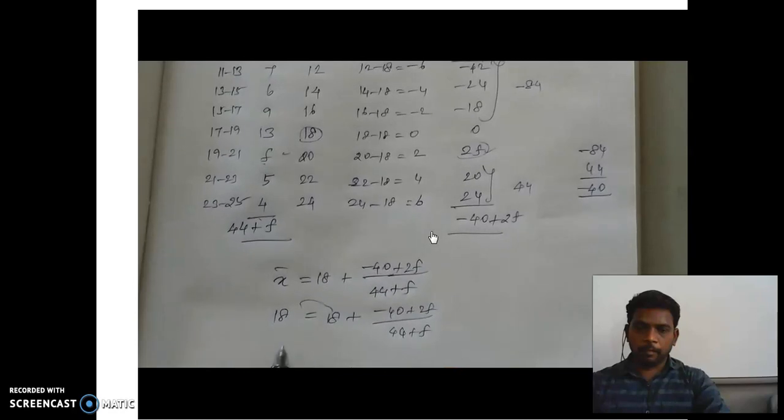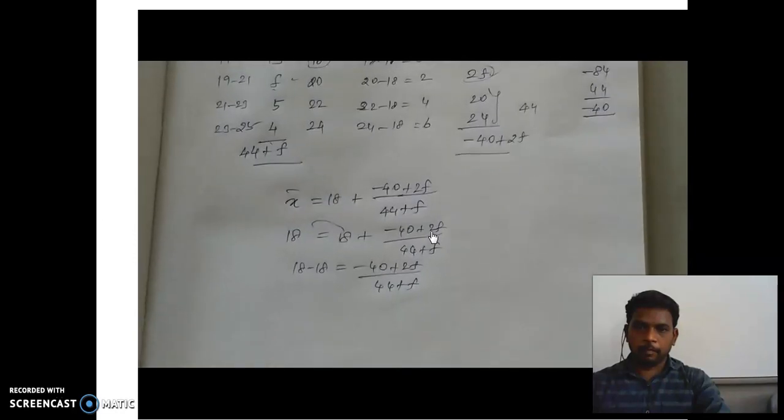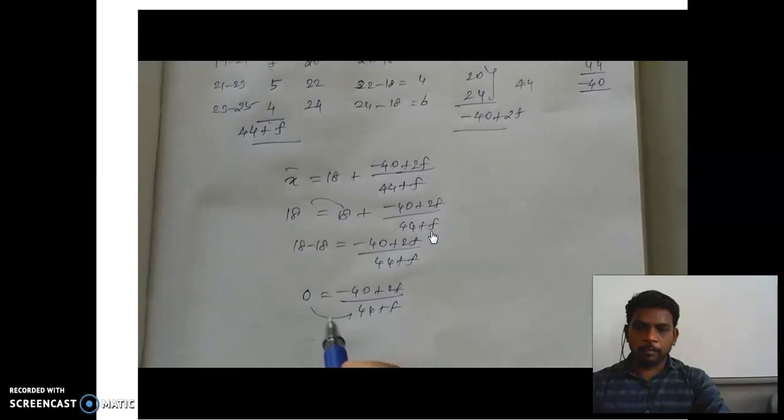Then bring the 18 to that side. So 18 minus 18 equal to minus 40 plus 2f divided by 44 plus f. Now 18 minus 18 is 0. So 0 equal to minus 40 plus 2f divided by 44 plus f. And make a cross multiplication now. So 0 into this term is nothing but 0.